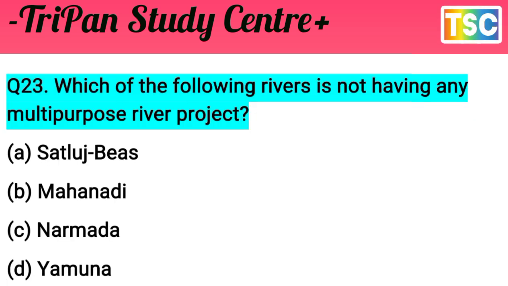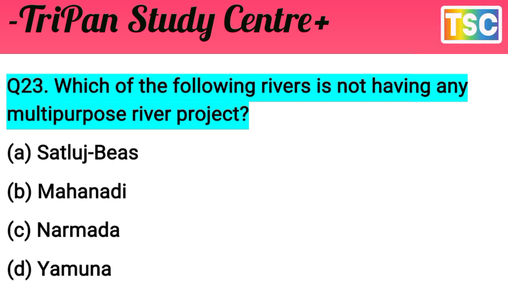The next question arrives here. That's important. Which of the flowing rivers is not having any multi-purpose river project? The question is clear. The options are A, Satluj Beas, B, Navadix, C, Narmada, and D, Yamuna. That's important, but test your knowledge first of all. I give a few seconds for you. You must have a thought of your answer. Let's see what our answer is.